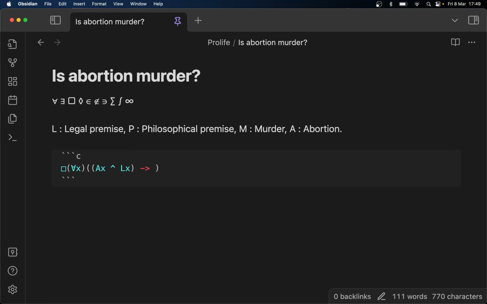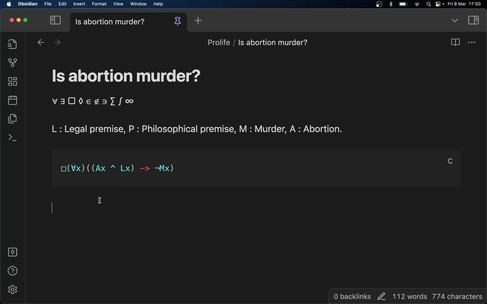which implies that abortion is capital M, not murder. Is that all correct? Yeah, that was good. Okay. So the logic of the pro-abort argument that abortion is not murder because abortion is legal goes thus. It is necessary that for all x, where x has the property of abortion and x has the property of being legal, then x is not murder.